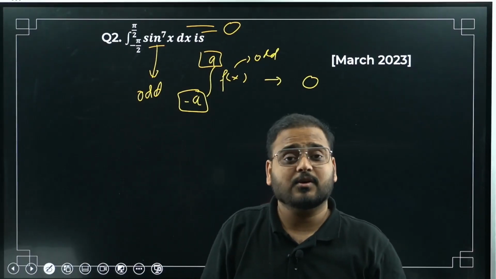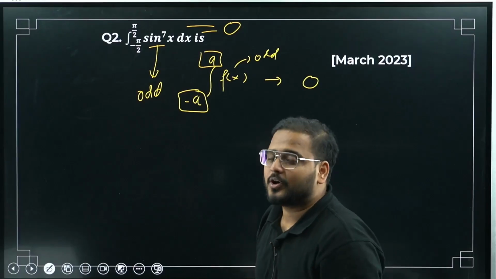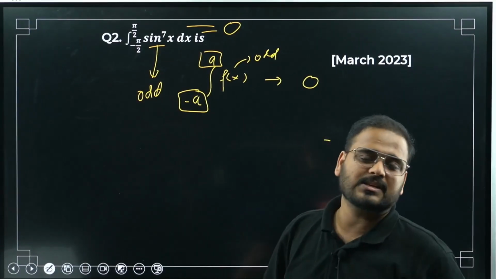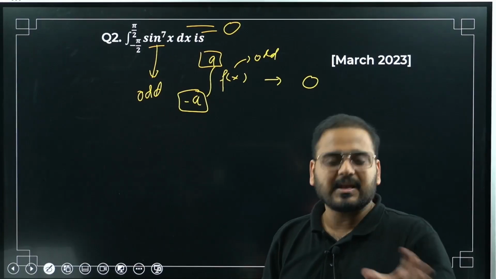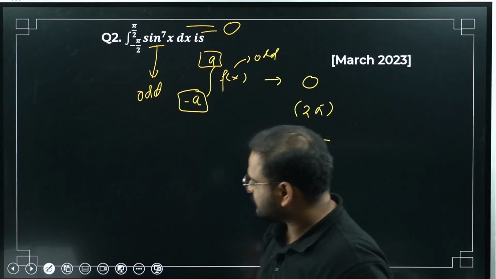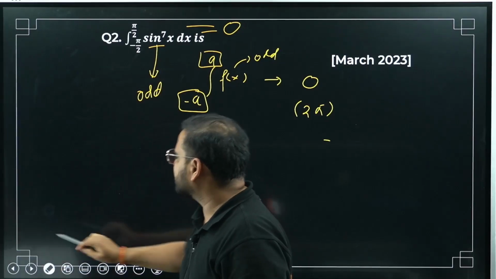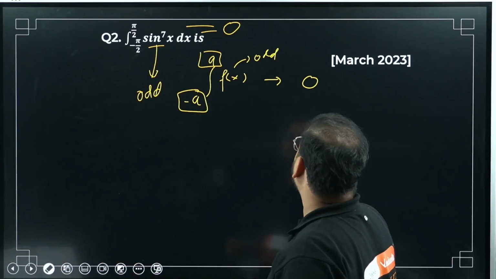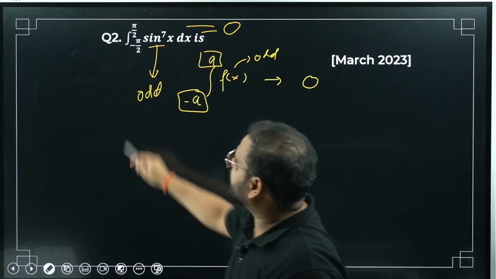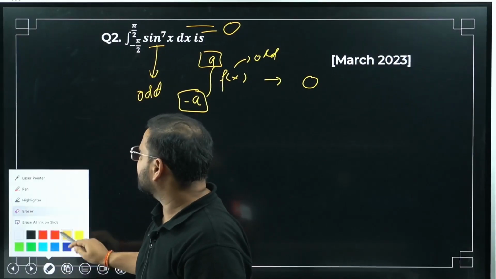But sir, area is always a non-zero value. But if you take the magnitude, you'll have half of the region below the x-axis and half above. Sin x and cos x are periodic functions, right? So if you take one period, they'll become 0. Okay, this is not 2 pi, this is pi only. Minus pi by 2 to pi is pi only.